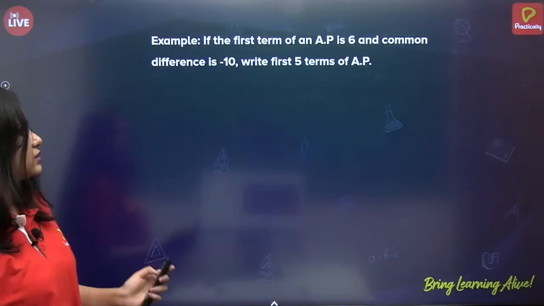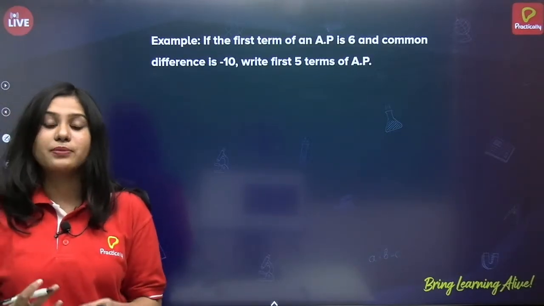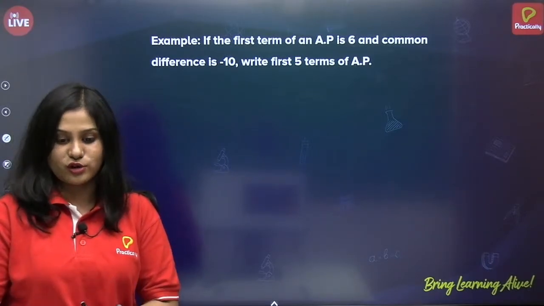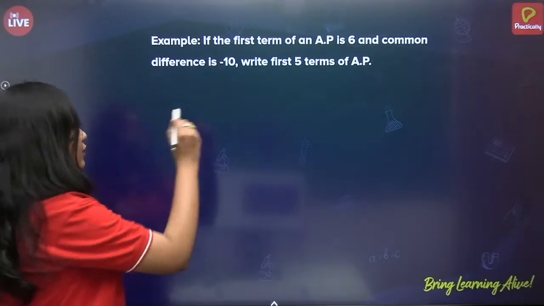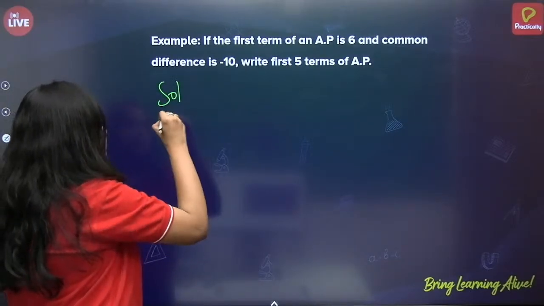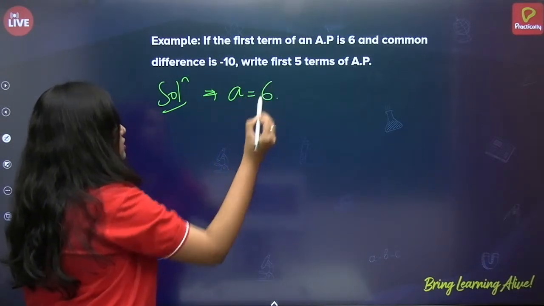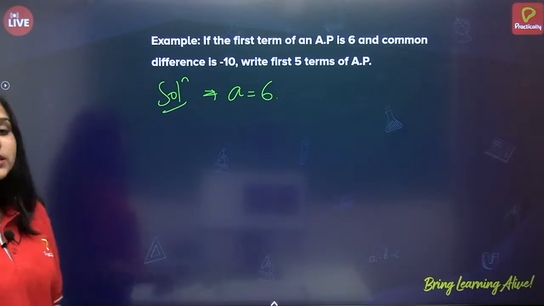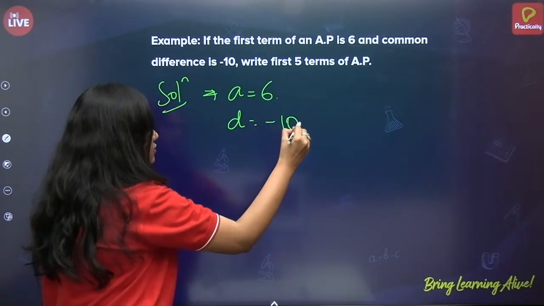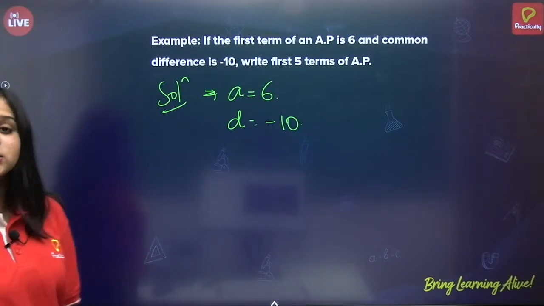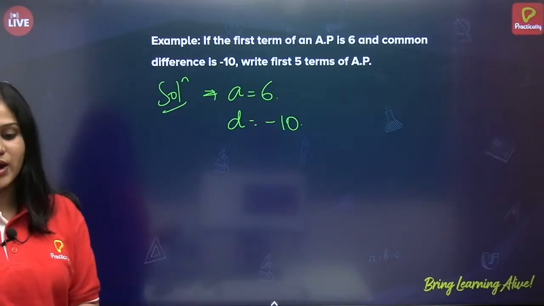Okay, next. Now that we have studied so much, let us see an example to check whether we have understood or not. If the first term of an AP is 6, let me write here, A is equal to 6. Common difference is minus 10. So D is equal to minus 10. Write the first 5 terms of the AP.